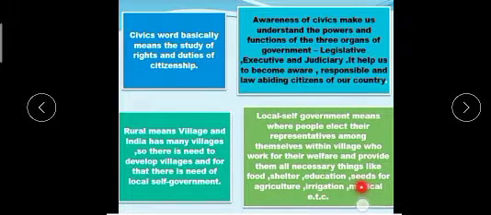Then irrigation is also related to farming, and in rural areas there is a lack of medical facilities. All these things are needed in the village, so this is the responsibility of the local self government. Okay, and how is it built? When people elect their representatives among themselves.